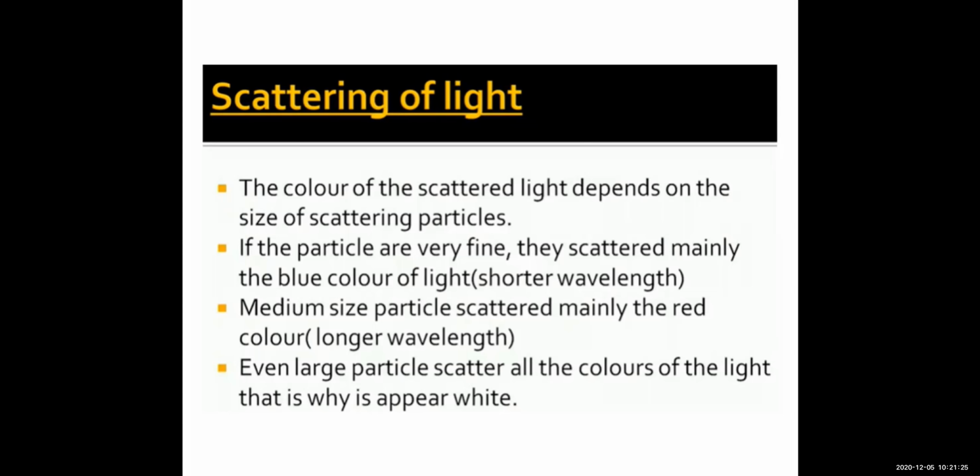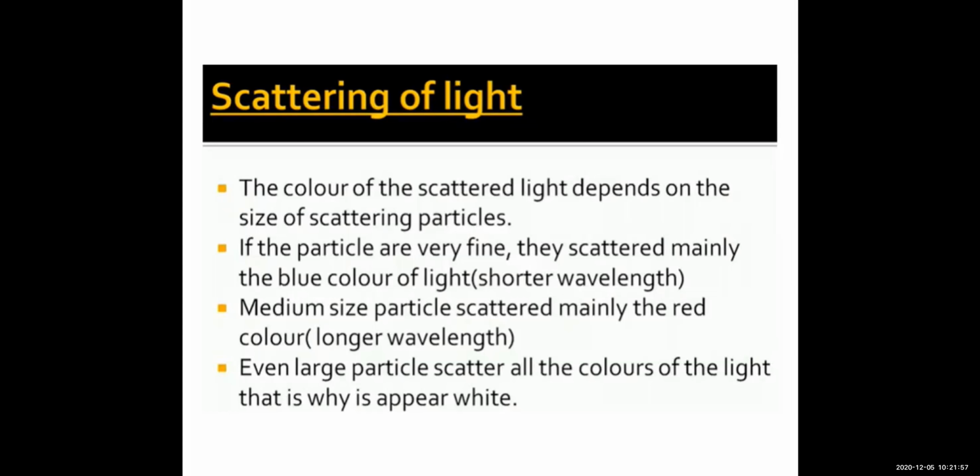The particles may be dust particles, water vapor particles, or molecules of gases like oxygen, nitrogen, carbon dioxide, etc. So when the sun's light enters the atmosphere, it is absorbed by these particles, which are known as scatterers.